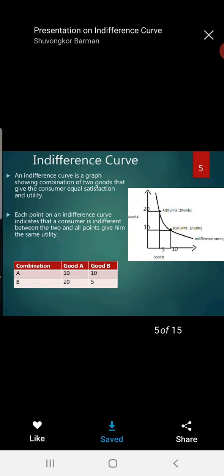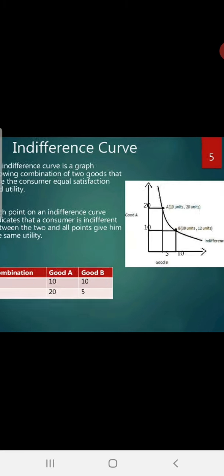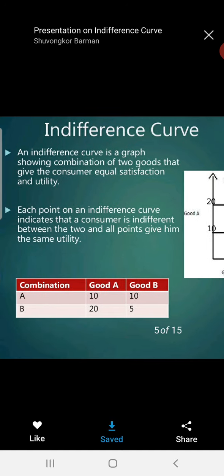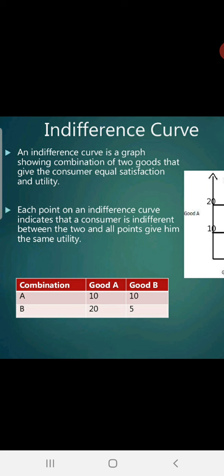Now we are going to study what is the indifference curve. You can see in the slide as well. Indifference curve, you can read here. Indifference curve is the curve or the graph which is showing the combination of two goods which gives equal satisfaction to the customer. Whenever I go to the market, in simple language I can explain it.